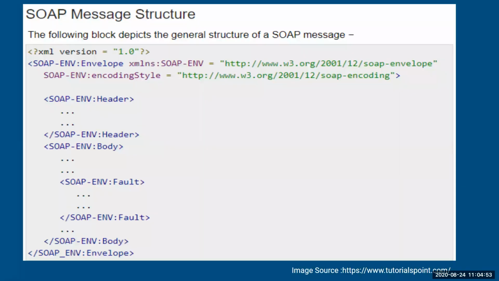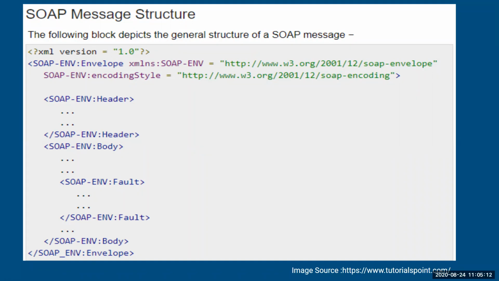This is your SOAP structure that tells you the version of XML which you are using. It tells you the envelope which will help your web pages. Then you have your encoding style. If you want to encode the SOAP envelope, then you can use an encoding mechanism. If you don't want to, then you can leave it blank.